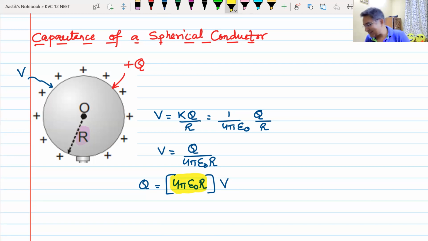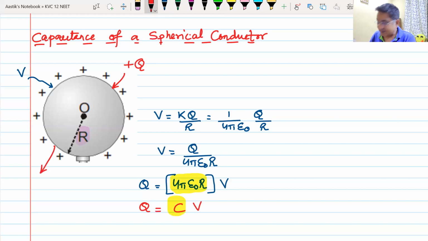No. This looks similar to Q is equal to CV, where this entire yellow thing becomes your C, and that is the formula of capacitance for an isolated spherical conductor.